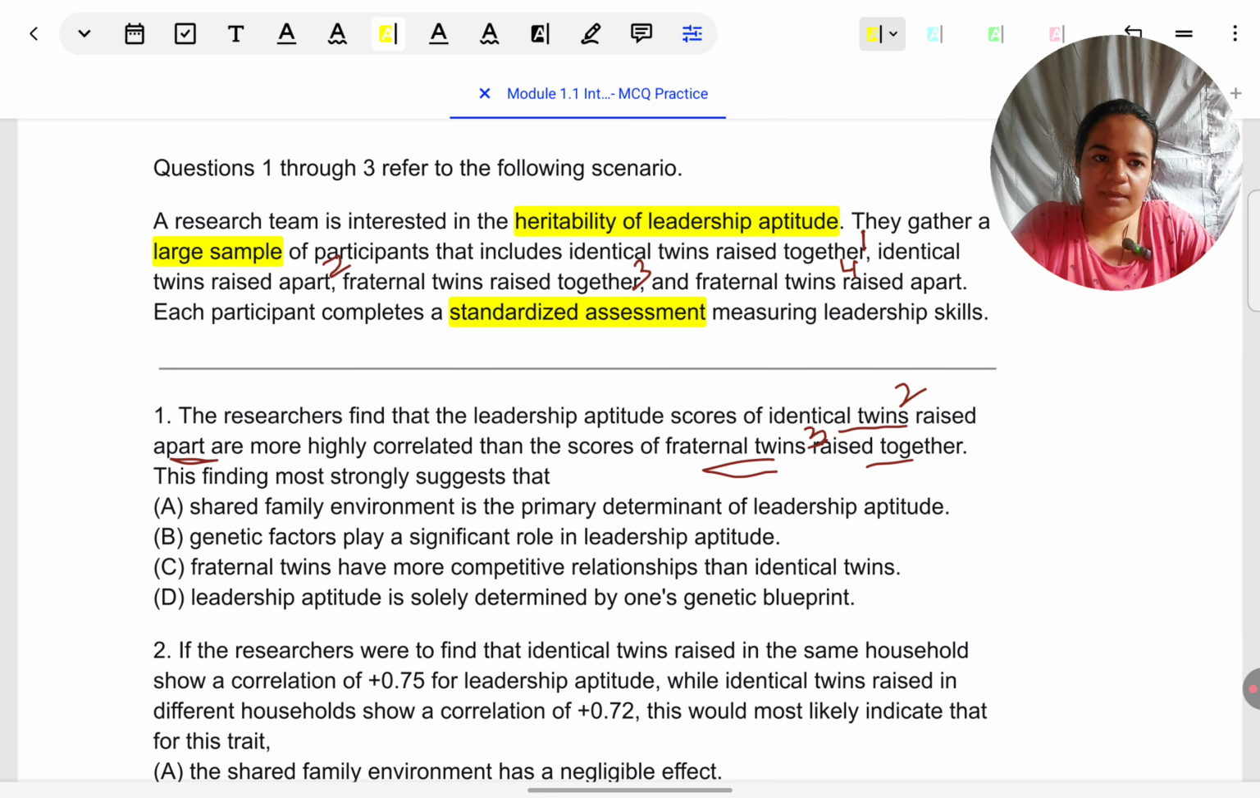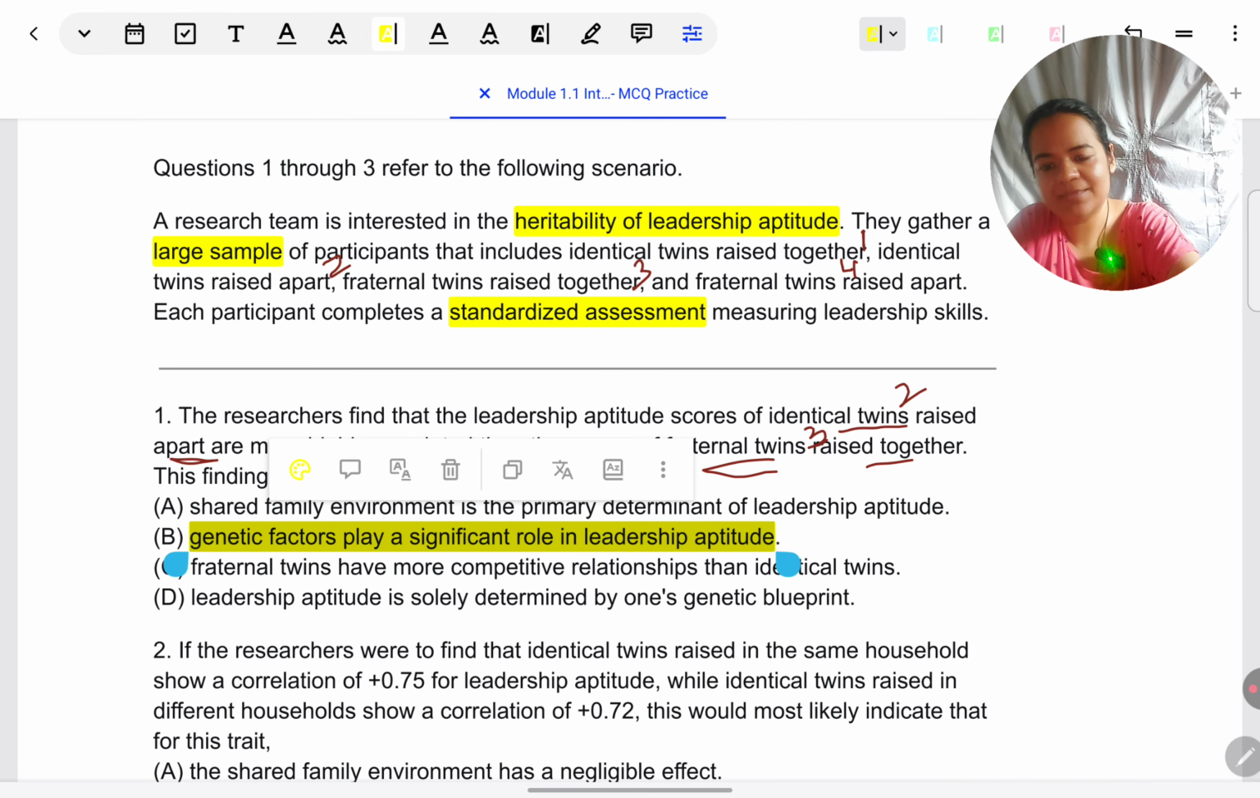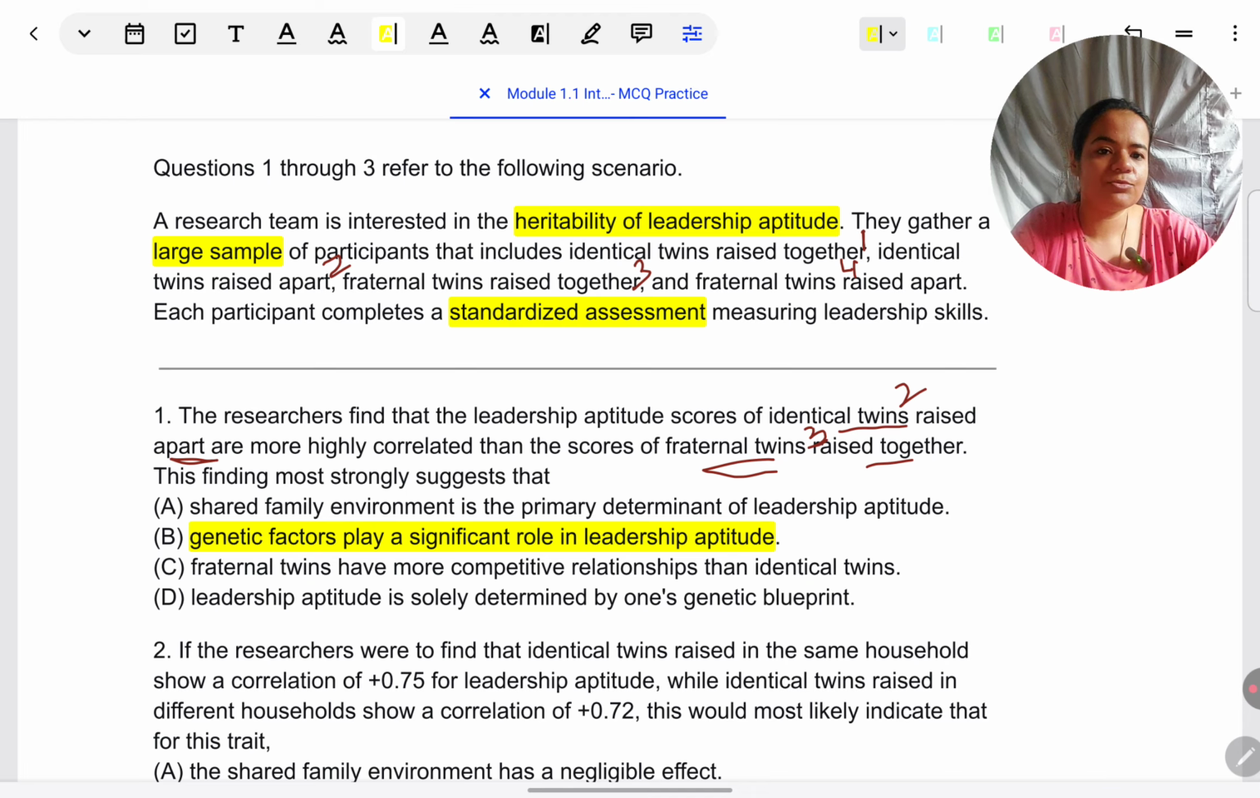So my wording, which I have thought of in my mind, the closest response to that is B: genetic factors play a significant role in leadership aptitude. So this is the correct answer. Let's do process of elimination also quickly. I might not get the time to do it for all the questions, but at least for a few, let's try to do it. I'm already very confident this is the right answer because this is exactly what I have thought of. But still, to be very sure and very cautious, I will try to eliminate the other responses just to make sure those are not the right ones.